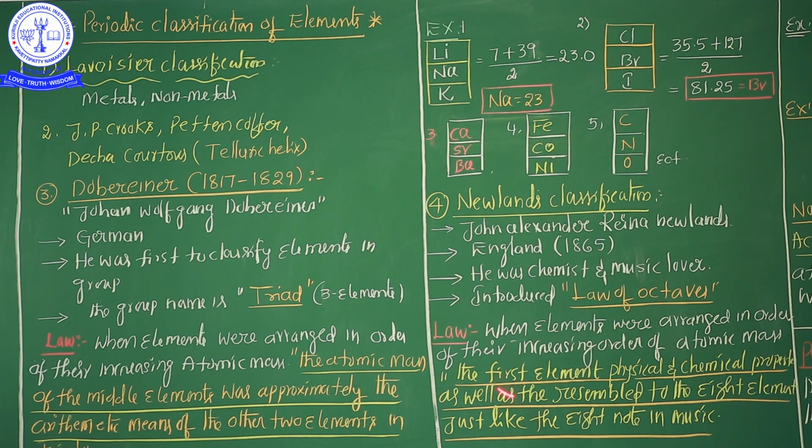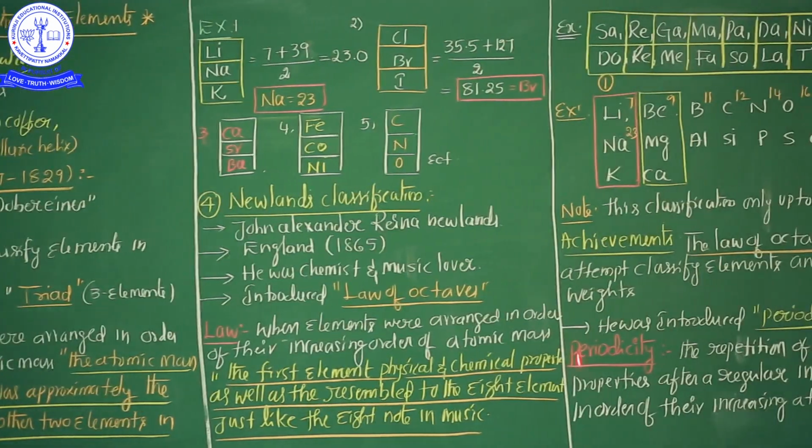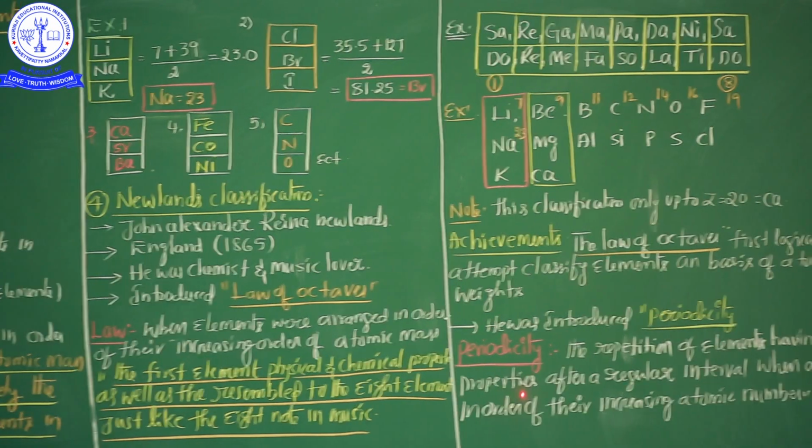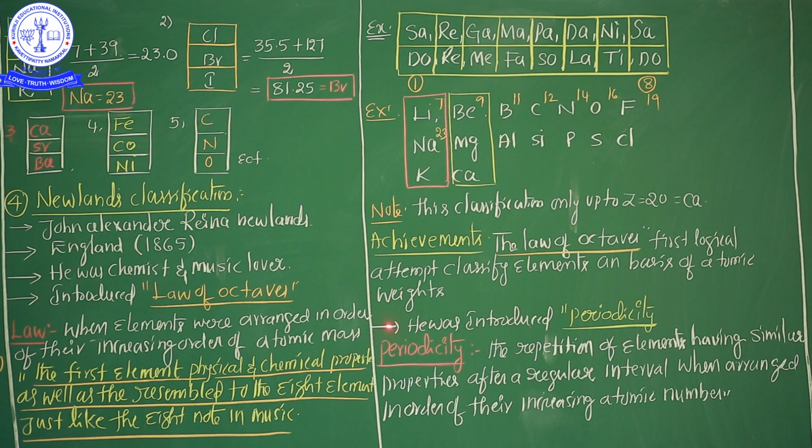After that, one more concept comes in, that is called periodicity. What is periodicity? Simple. If the elements are arranged in increasing order of atomic number, after a regular interval, new elements join in the second line. So the first element of the first line and the first element of the second line have almost similar properties. This is the periodicity concept.